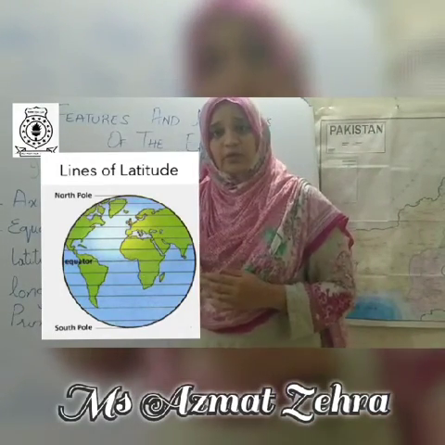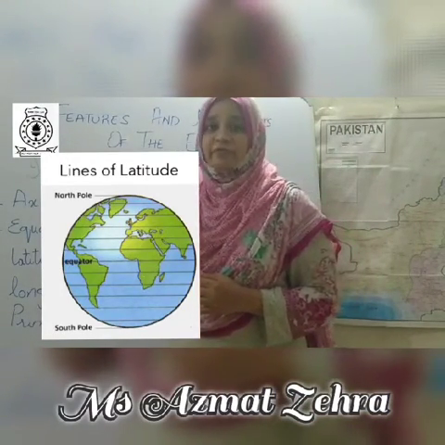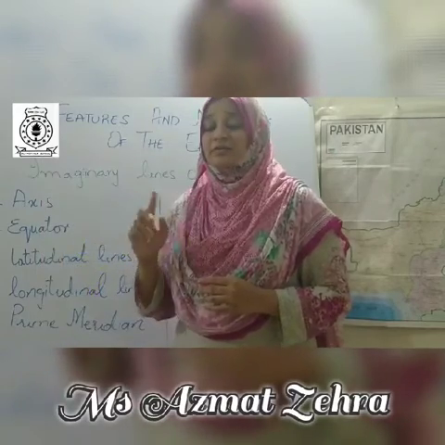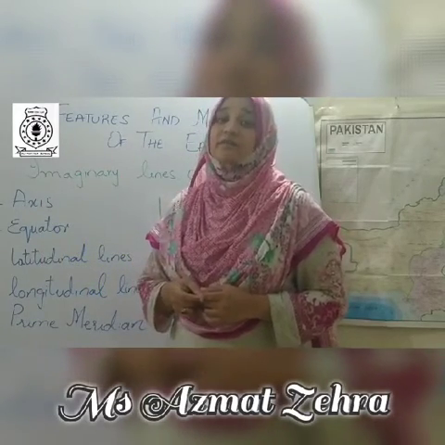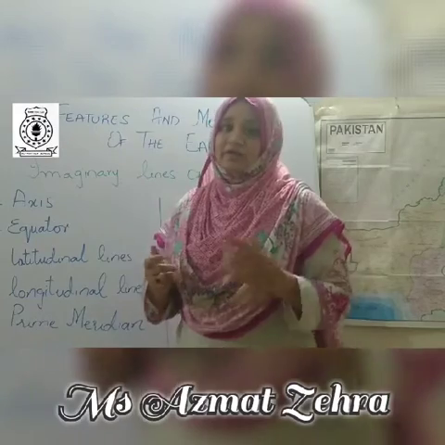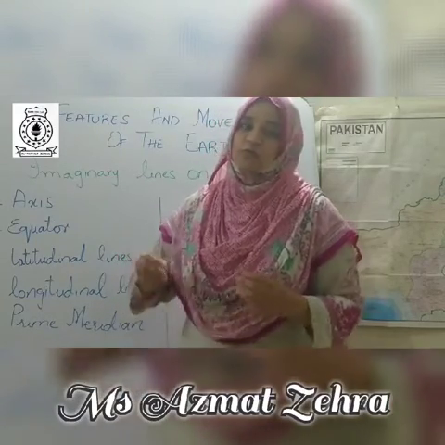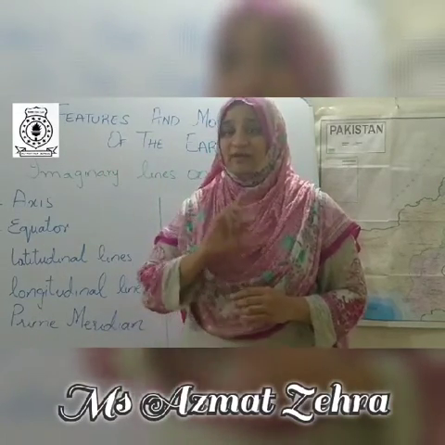These lines are not equal to each other, they are in different sizes. The biggest line of the latitudinal lines is the equator line. Equator, as you know, is the bulging region. So here the earth is the widest.